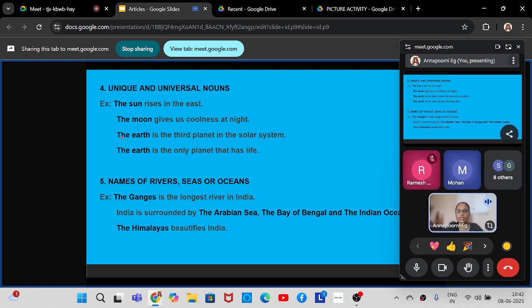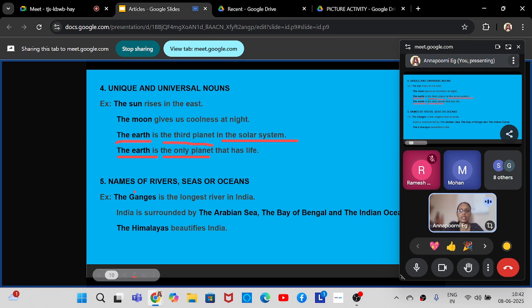So that is why you are using the: the earth is the planet in the solar system. Solar system is also a unique and universal noun. So you are using the again with solar system. And the last one is the earth is the only planet that has life. Only is also a kind of an ordinal. Alright. Yes.